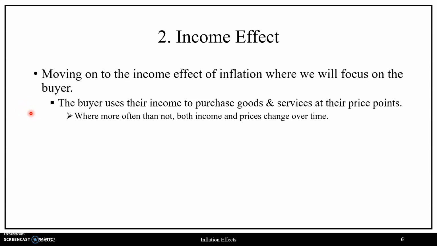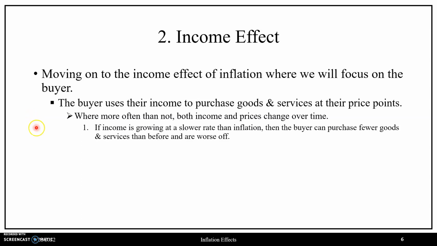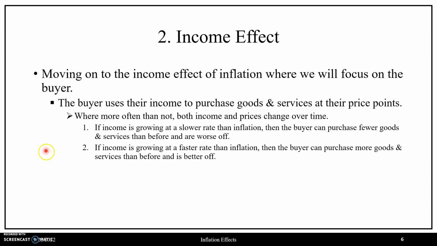So we should consider how income is changing with respect to overall price changes, such that if income is growing at a slower rate than inflation, then buyers can purchase fewer goods and services than they could before and will be made worse off as a result. While on the other hand, if income is growing at a faster rate than inflation, then the buyer can purchase more goods and services than they could before and will be made better off as a result.